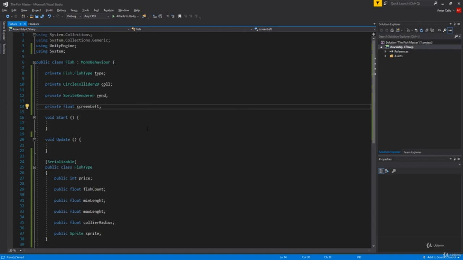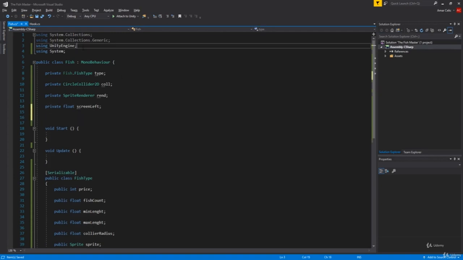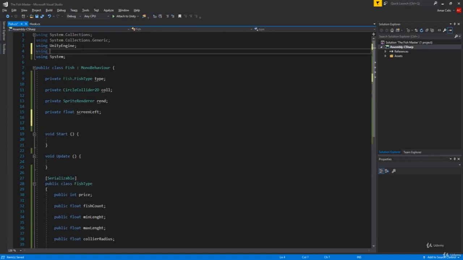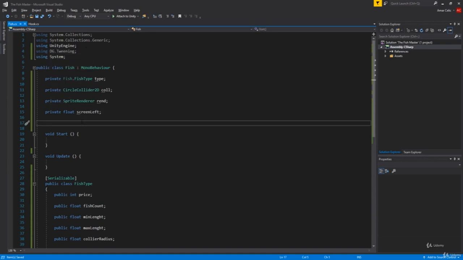And then we're gonna have our tweener, so using the GTween like this, and it will be our private Tweener, which we're gonna call tweener like this, same, just lowercase t.